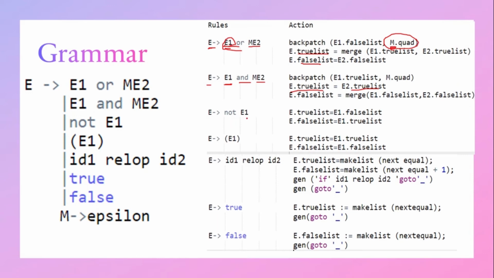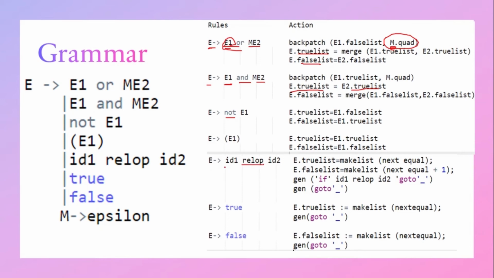Then for the expression E gives not E1, E.truelist is equal to E1.falselist, and E.falselist is equal to E1.truelist, since the operator is a NOT operator. Then E gives E1. This means E.truelist is equal to E1.truelist, and E.falselist is equal to E1.falselist.